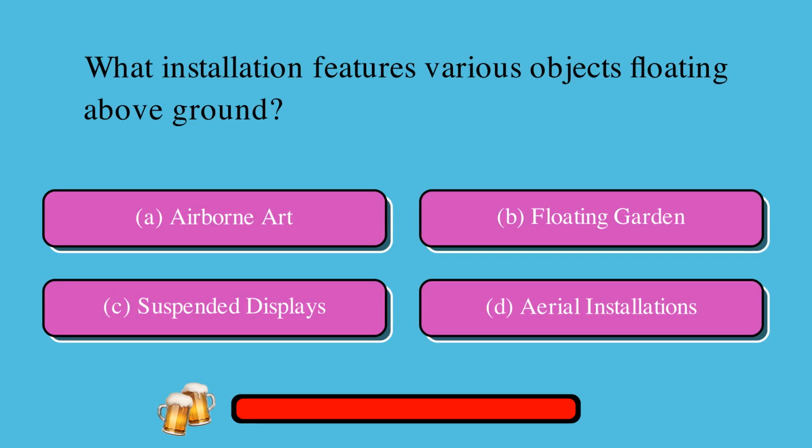What installation features various objects floating above ground? A. Airborne art, or B. Floating garden, or C. Suspended displays, or D. Aerial installations? The correct answer is C. Suspended displays.